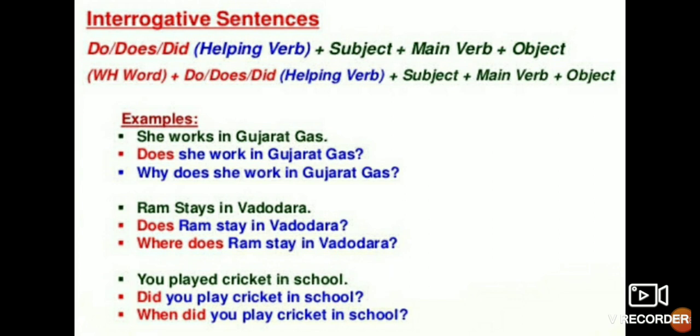You can see here, does she work in Gujarat Gas? Why does she work in Gujarat Gas? Now, how have we made the question here? Does Ram stay in Vadodara? Where does Ram stay in Vadodara? So this is how we have made the question.